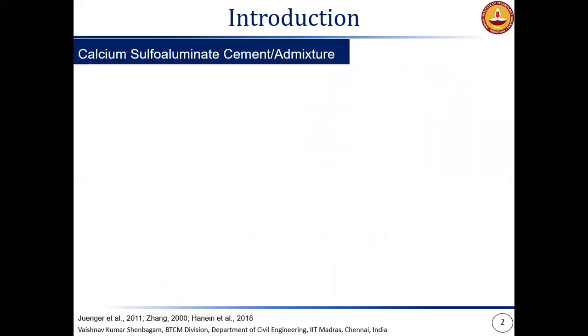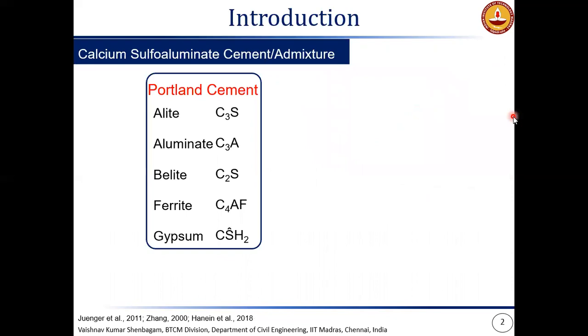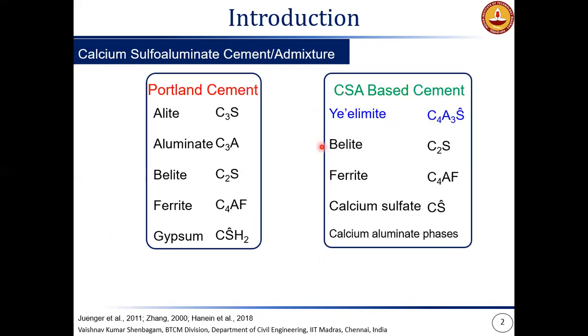So how is it different from Portland cement? In Portland cement, we have phases such as C3S, C3A, C2S, C4AF, and gypsum. Whereas in CSA based cements, in place of C3S and C3A, we have the phase called ye'elimite, C4A3S, which is a lesser lime intensive phase, thereby reducing the CO2 emissions of the overall manufacturing process by about 25 to 35%.